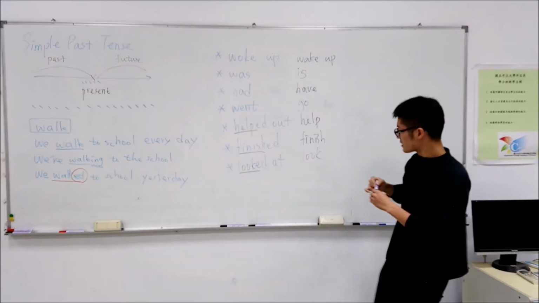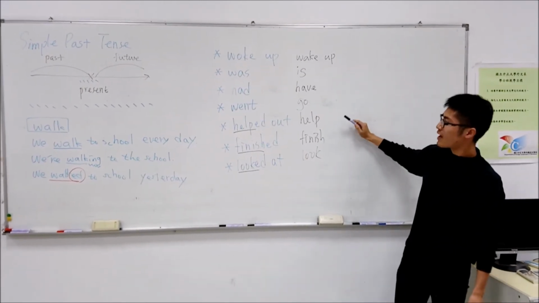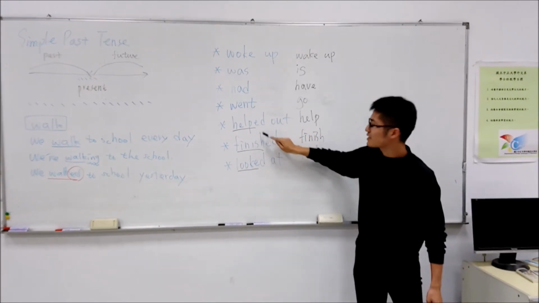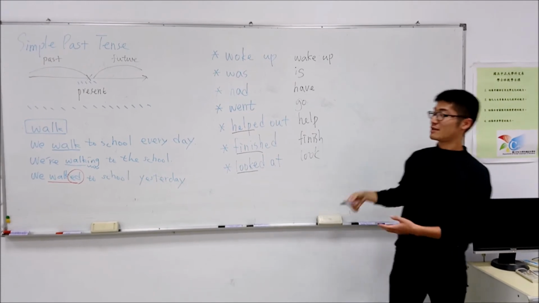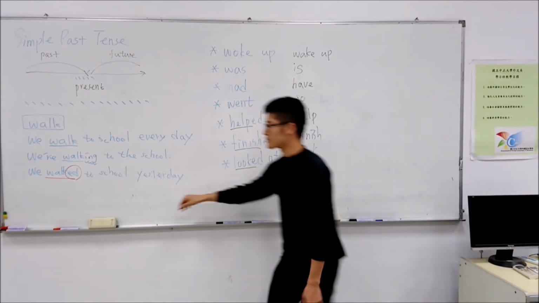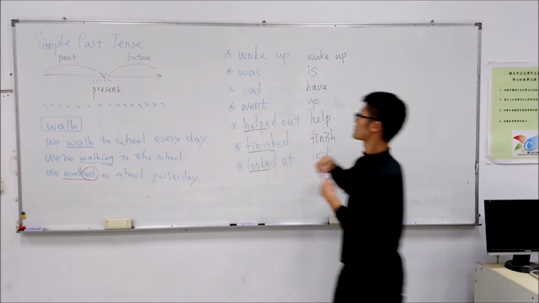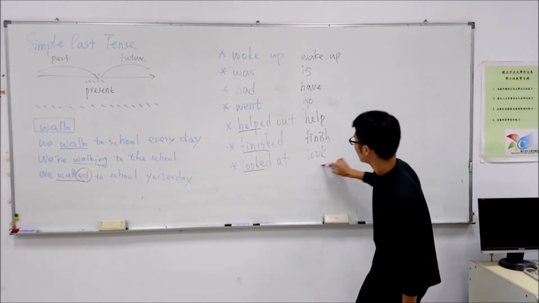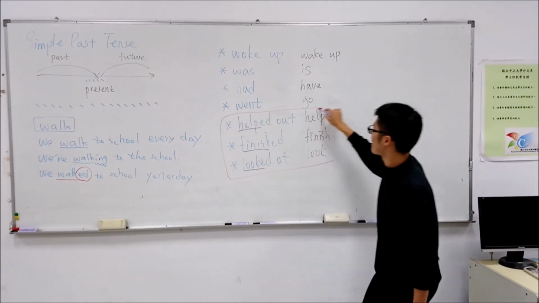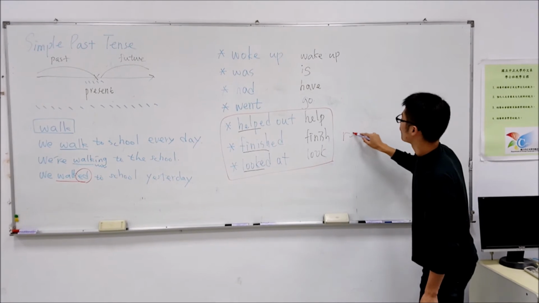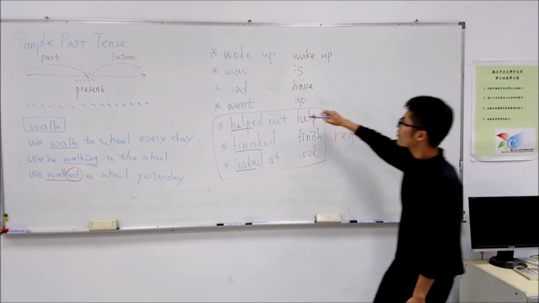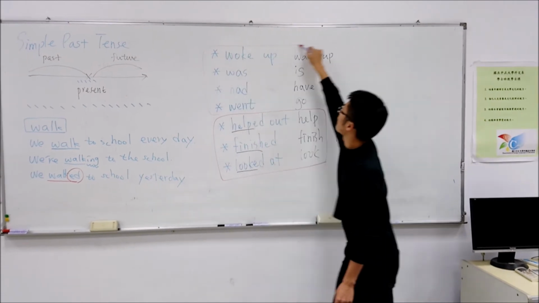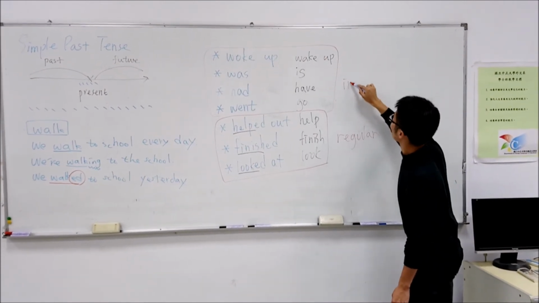Okay, so it seems that some verbs have a pattern, like we just simply add ed at the end of the verb. But some don't seem to follow any patterns. There are no rules about them. So we can now group these verbs into two groups. These verbs follow a pattern, then we call them regular verbs. Okay, they are regular. And how about these verbs? Okay, so we call them irregular verbs.